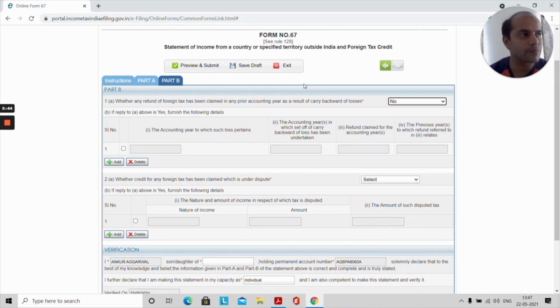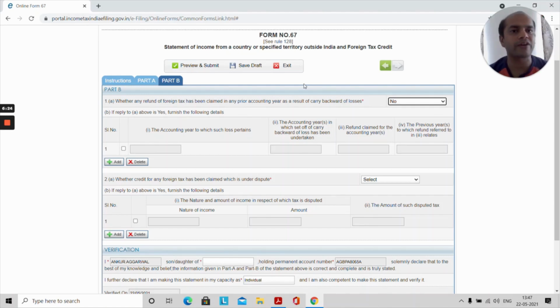Another point that has to be taken care of is India follows a 1st of April to 31st of March financial year. US will follow a calendar year. Like that, almost all the countries follow very, very different financial years. Now, what do you do in this case? So in this case, as per the income tax law, what you will say is you will pick up the accounting period in which there's a maximum overlap. So in case of US, which is December to December, the tax that you have paid till 31st of December, you will use it to get the credit for 31st of March because there's a 9-month overlap. So this is your withholding tax.